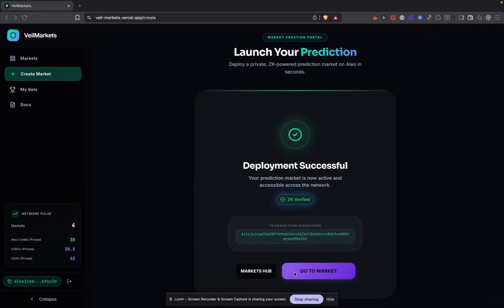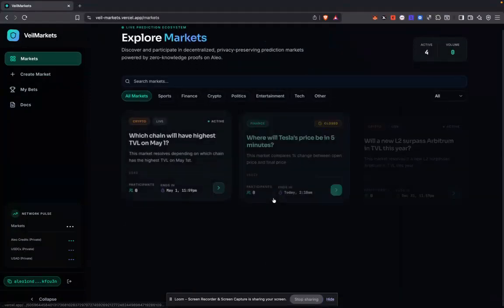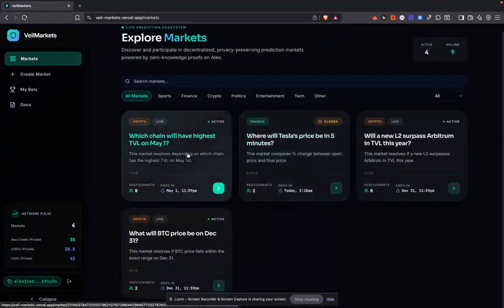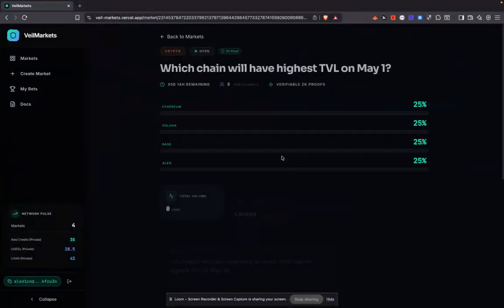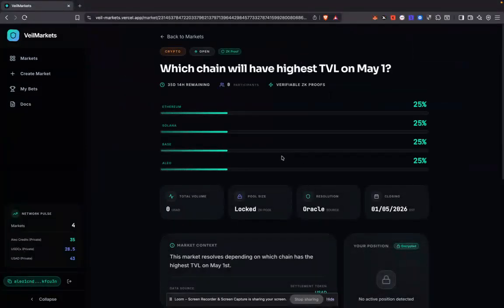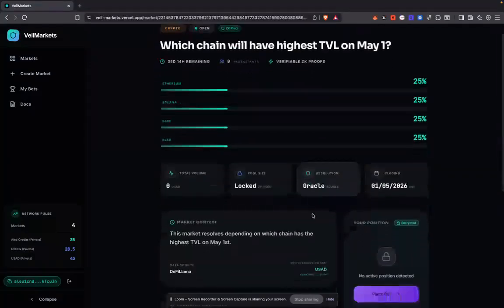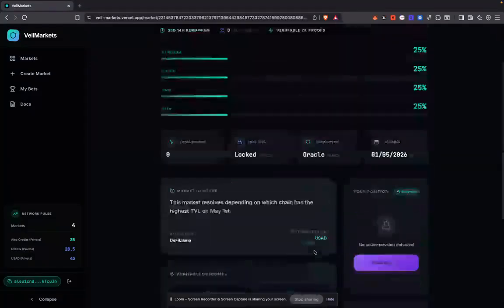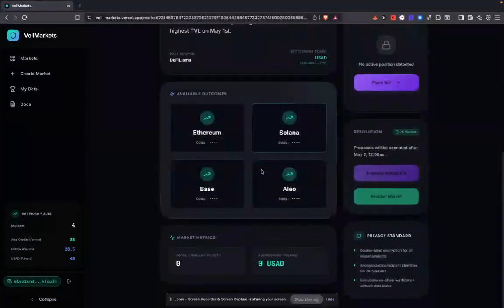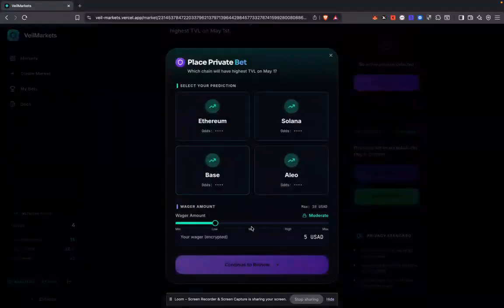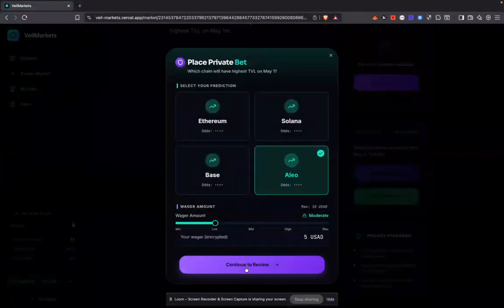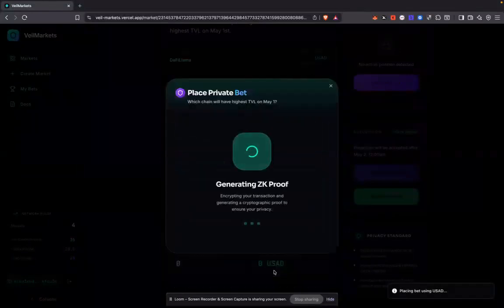Yeah, now that goes through, and I can go to my markets hub and see all the markets I have. And these are the new markets, and I can go into these markets and place a bet. Obviously this market was created in USAD, so every bet here has to be in USAD. Because we have four chains, I'm going to go ahead and bet here. I'm going to select Aleo, and let's say bet 5 USAD on Aleo, and I'm going to confirm my private bet.